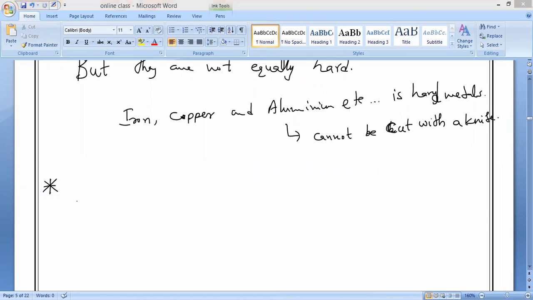Sixth property. Are metals very strong or very weak? That is my question. Strong, sir. Yes, but some of the metals are not strong. That is why metals are usually strong. They have high tensile strength. I will explain what tensile strength is. Metals are usually strong.